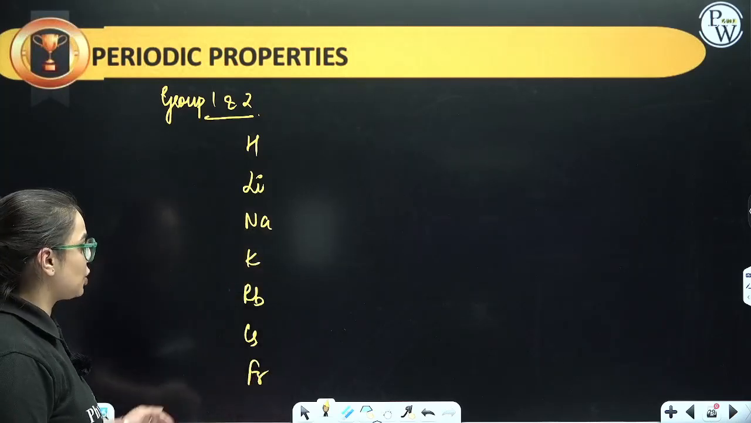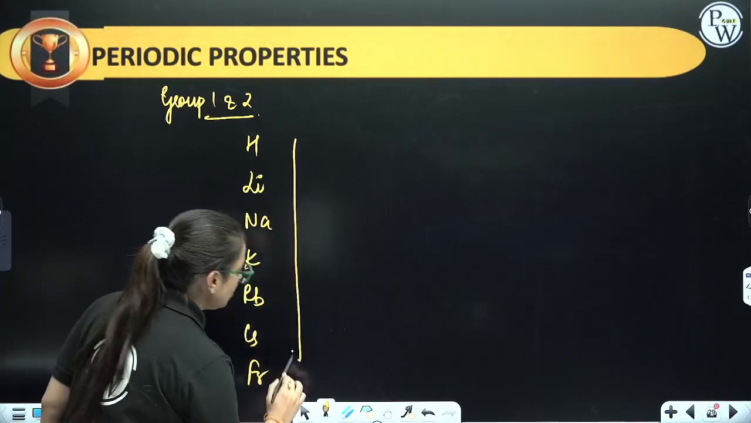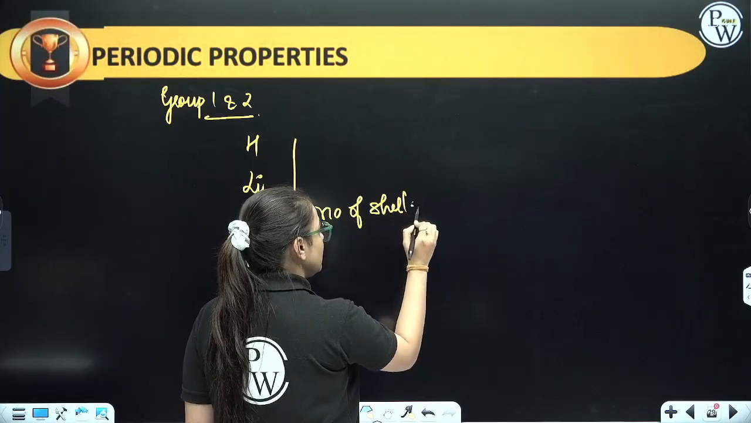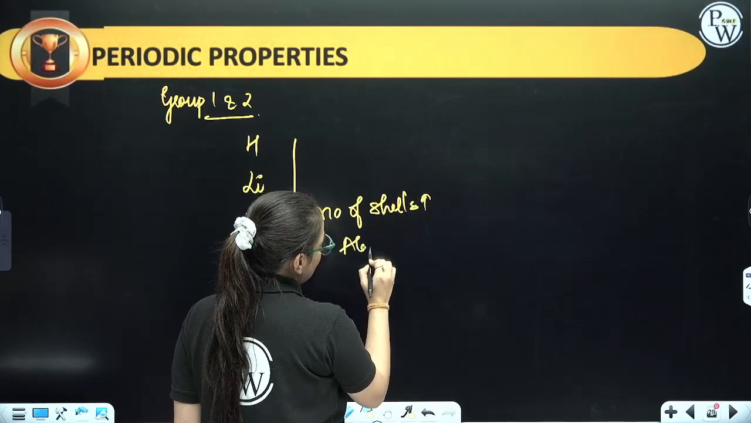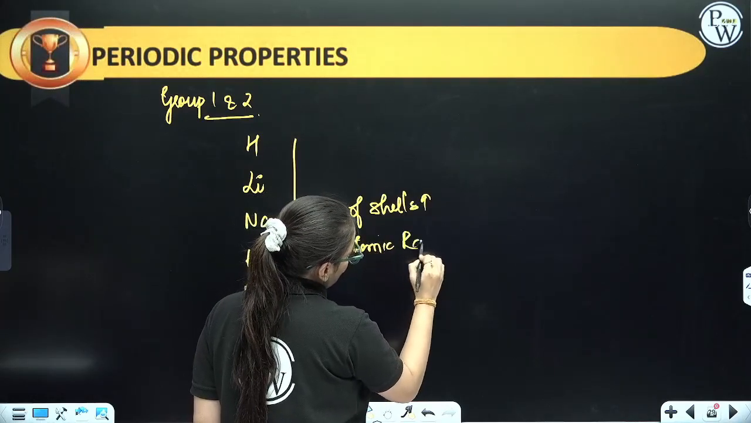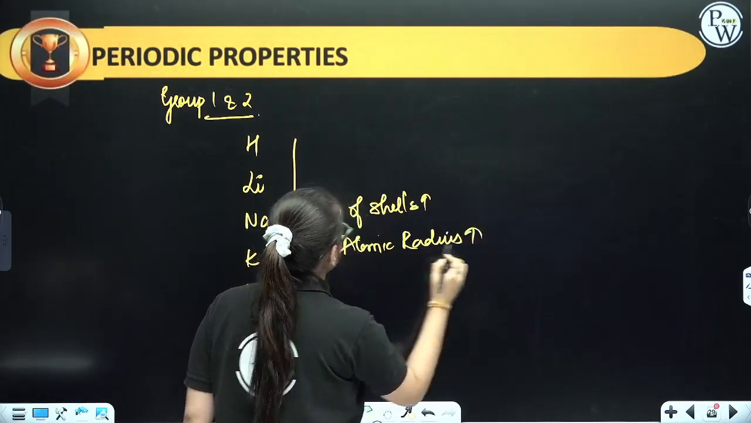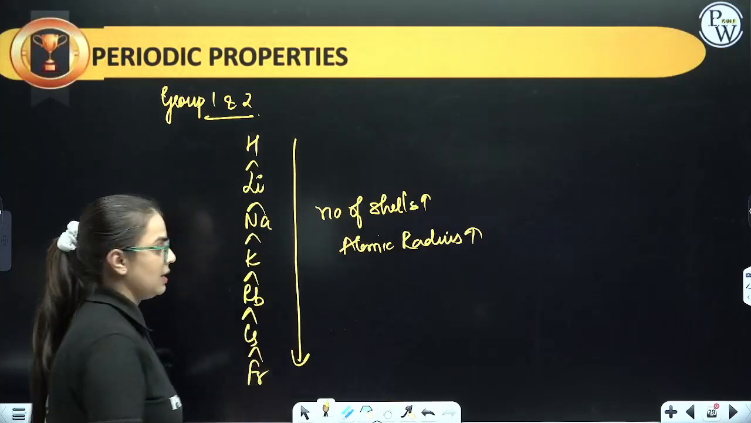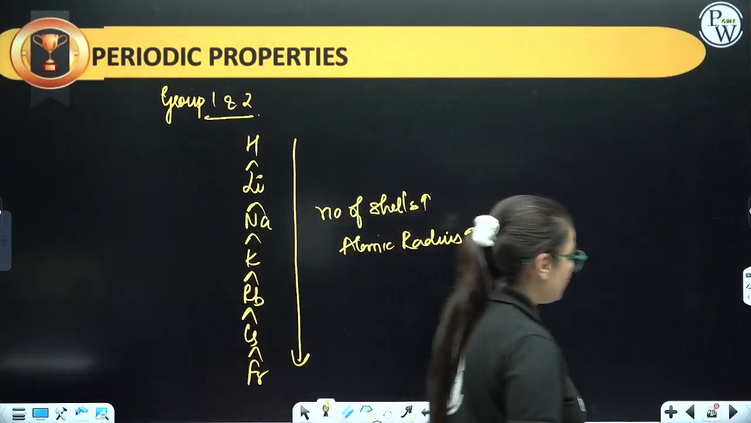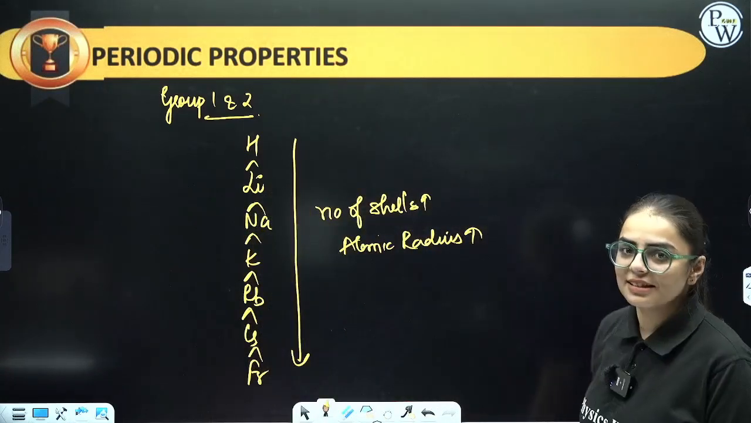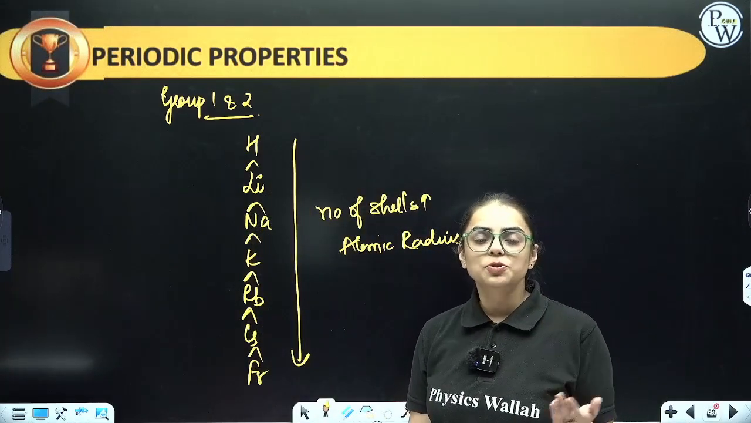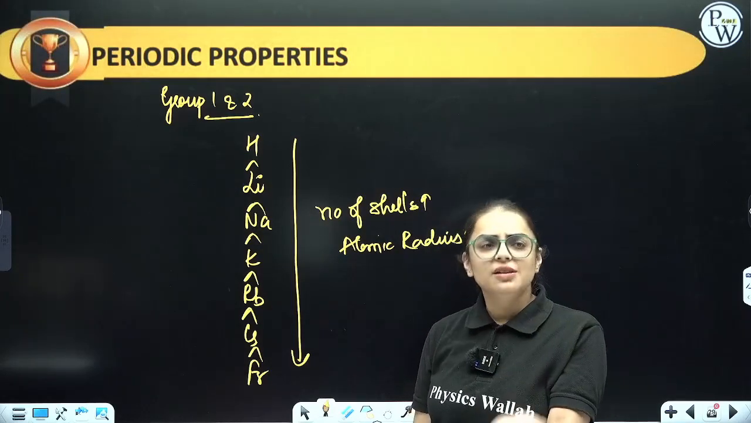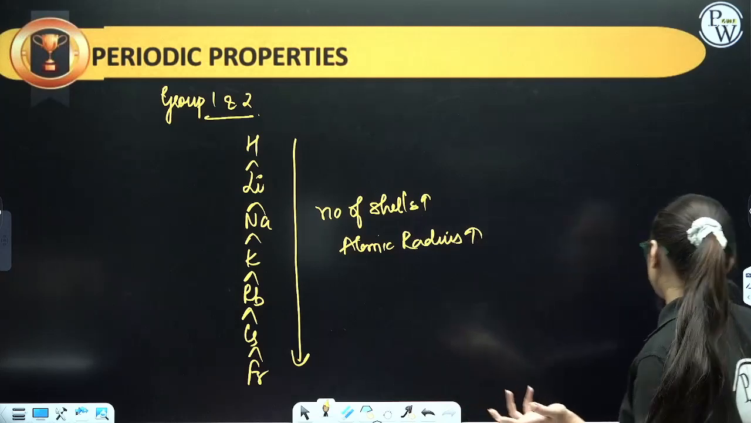Hydrogen, lithium, sodium, potassium, rubidium, cesium, francium. When you are moving from top to bottom, the number of shells is increasing, so atomic radii will increase. That means this is going to be the order for atomic radii. Clear everybody? So for all the groups, you can clearly see. Now, group number 13 also, when you are moving from top to bottom, the number of shells increases, so the same atomic radii will increase.